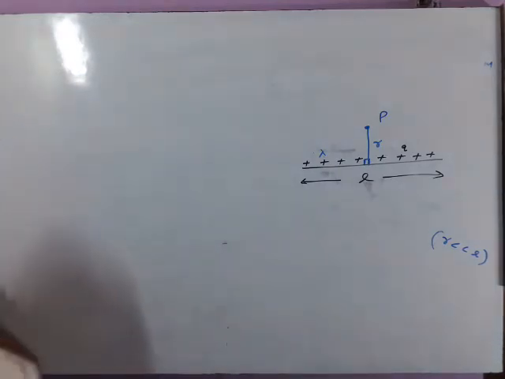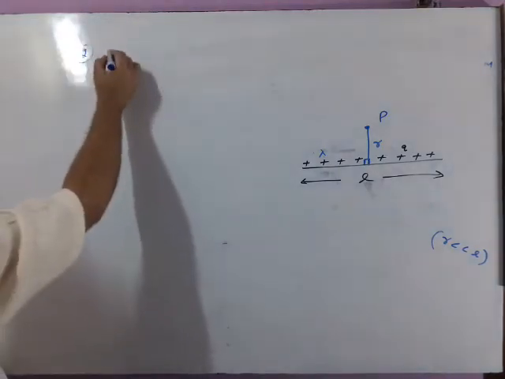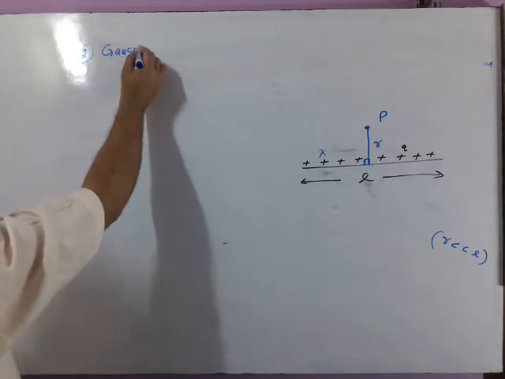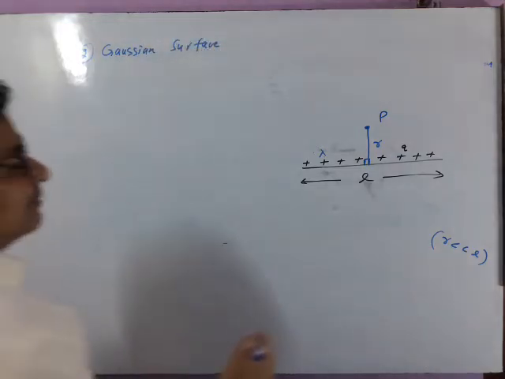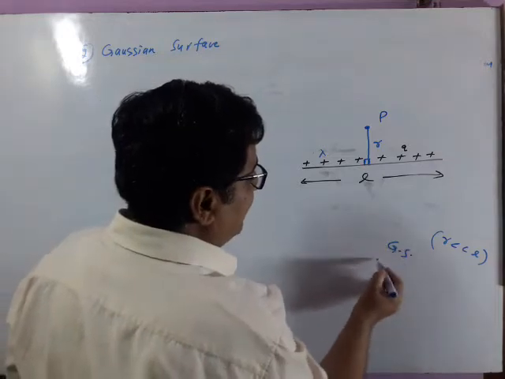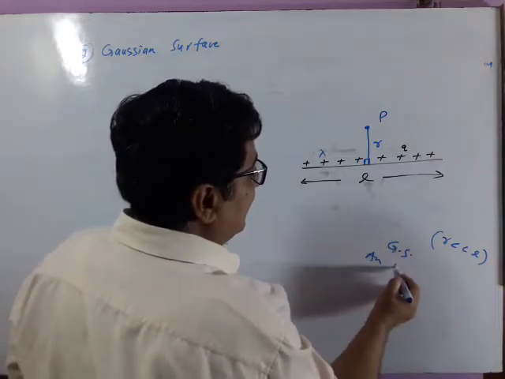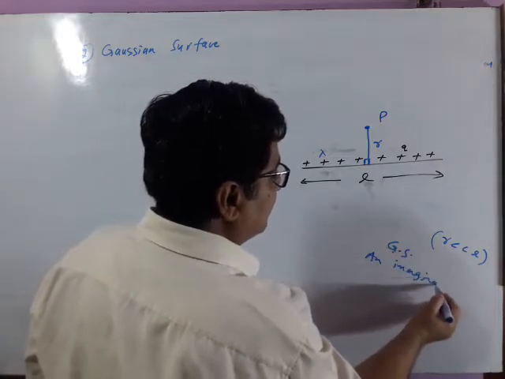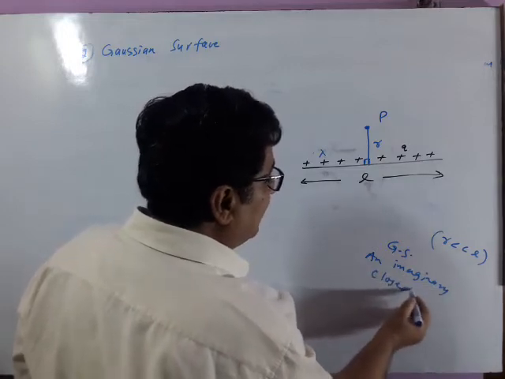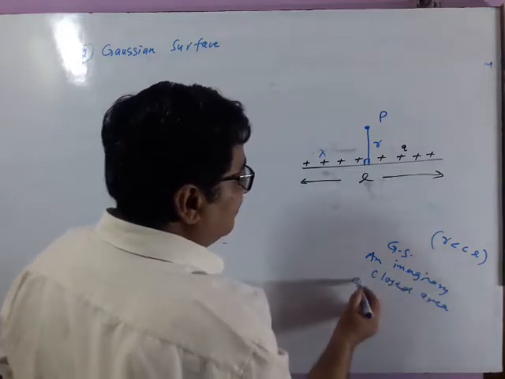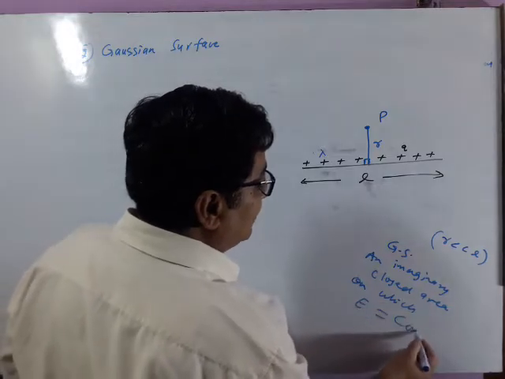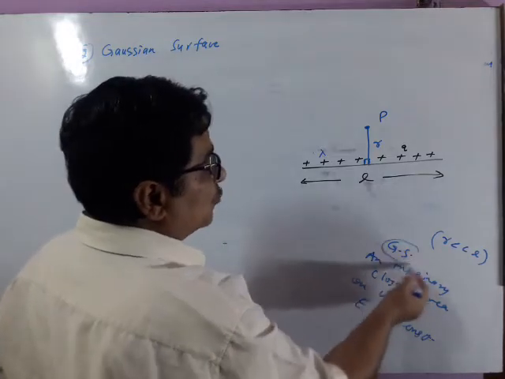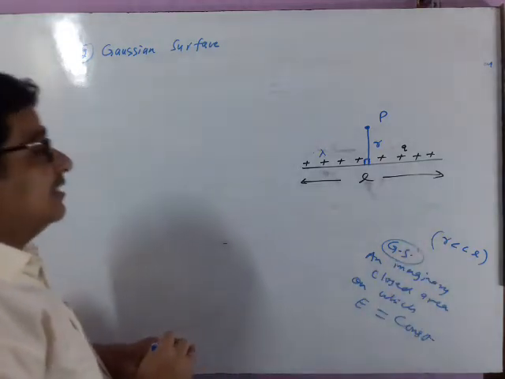Now in point number 2, we will have to consider a Gaussian surface. Remember, a Gaussian surface is an imaginary closed area on which electric field must remain constant. So we will consider one imaginary closed area.